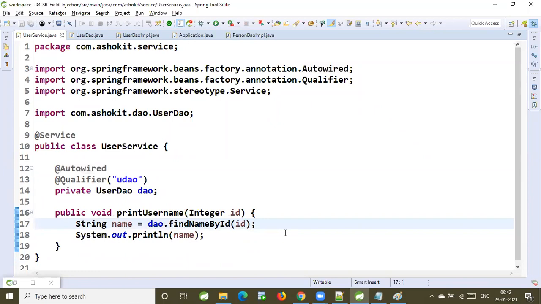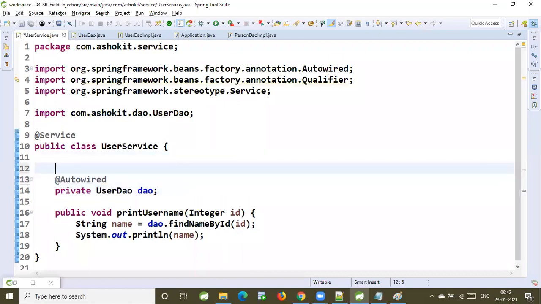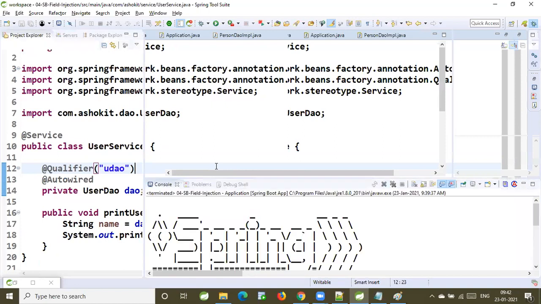Can I write like this? Yes, you can specify qualifier anywhere, no problem. But qualifier should be used only when you have autowire. Otherwise, there is no use of the qualifier. Okay, along with autowire we are using it. Yes, wherever the autowire is there, you can specify qualifier there. Without autowiring, there is no use of qualifier.